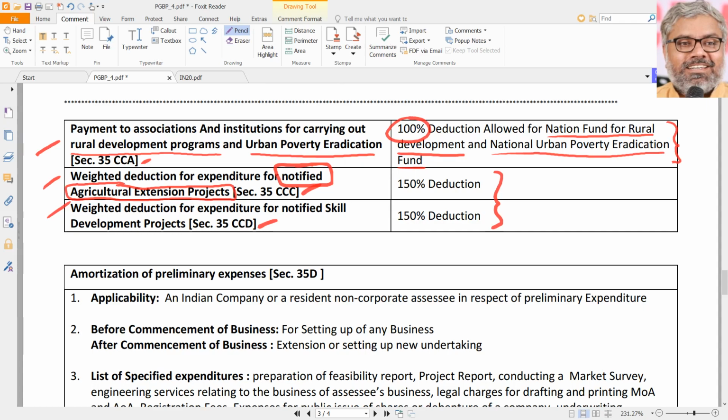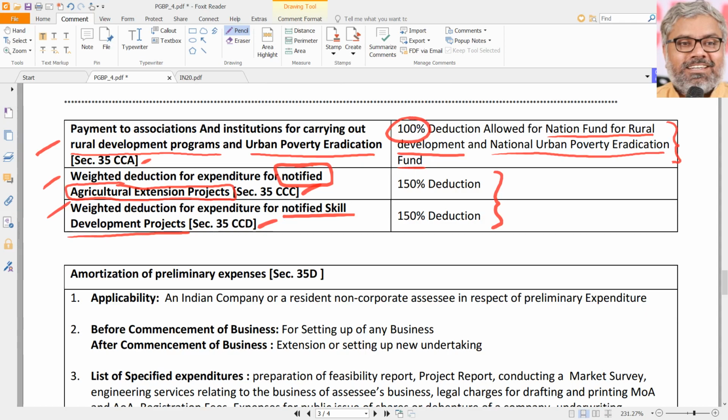150%. Same way, deduction for expenditure related to notified skill development projects. What are the skill development projects? We don't care. Government will notify them. CBDT will notify them. According to that, SSCs, whoever incurs the expenditure in those notified skill development projects, they will get 150% deduction. Our job is to just remember the names and amount of deduction.